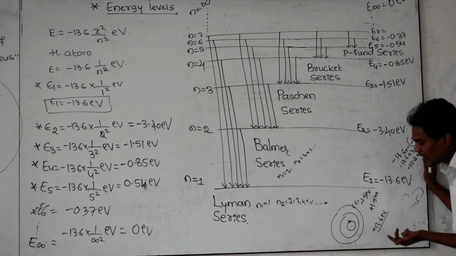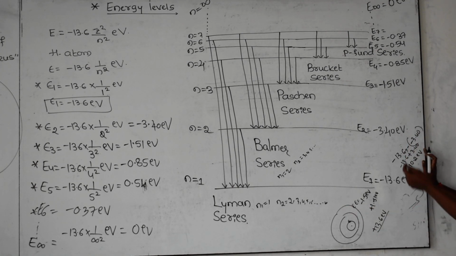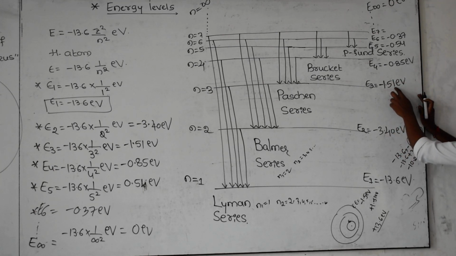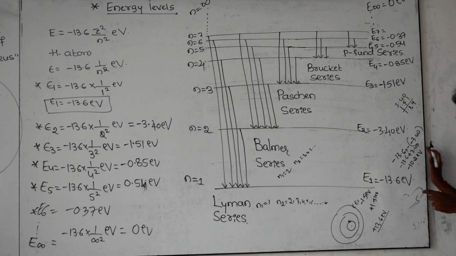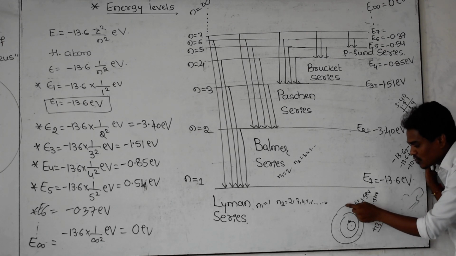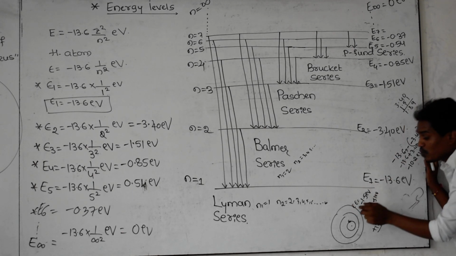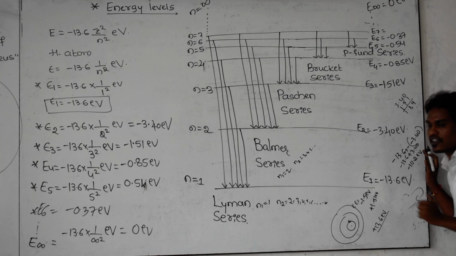Or if you want to send the electron from the second orbit to the third orbit, how much energy do we have to give? Just take the difference of these two: 3.40 minus 1.51. This becomes 1.89. If you want to send the electron from the second orbit to the third orbit, you need to give 1.89 electron volt of energy to this electron. Then this electron jumps from the second energy level to the third energy level.